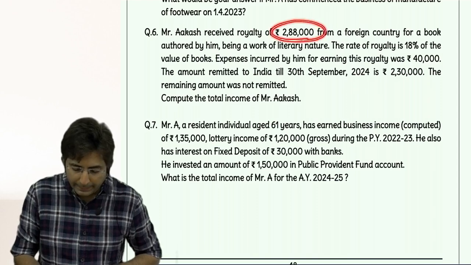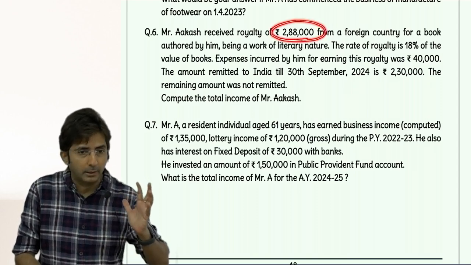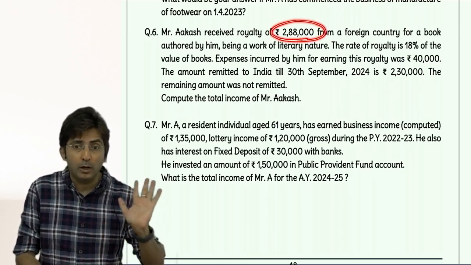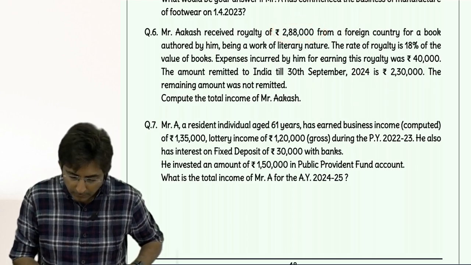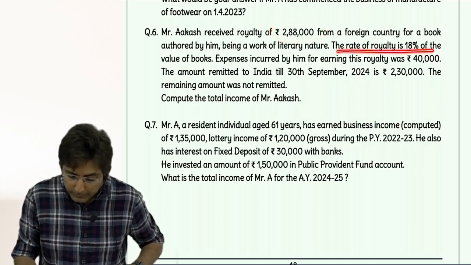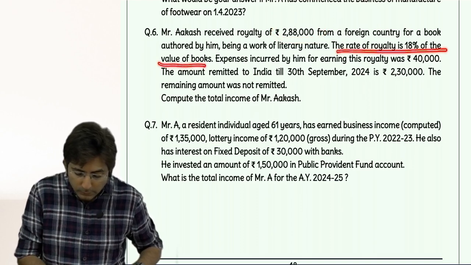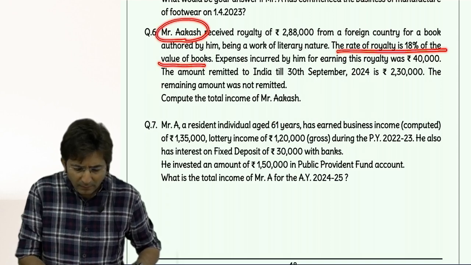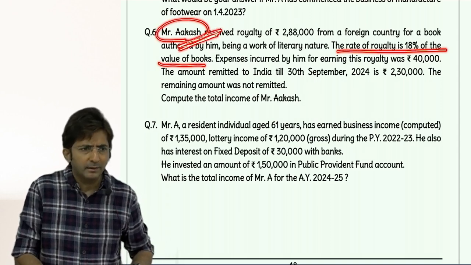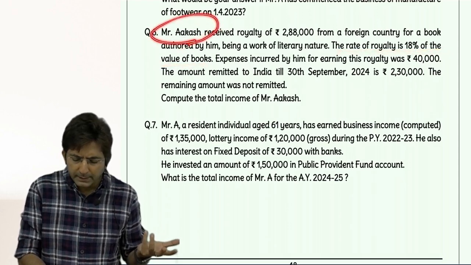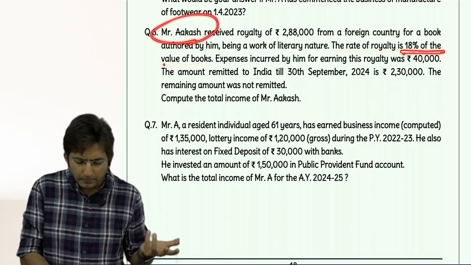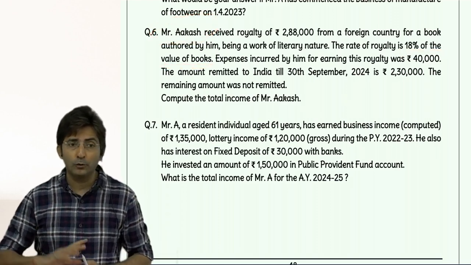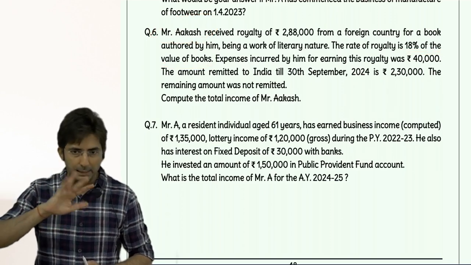So 2,88,000 is what? This is the actual royalty income. This actual amount you have to include in income from other sources. But see, the rate of royalty is 18% of the value of books. It seems he is a premium author. Nowadays, no one gives so much royalty. But maybe he is so famous that he is getting 18% of the value of books as royalty. But deduction will be restricted to 15%. We'll see how to do that.